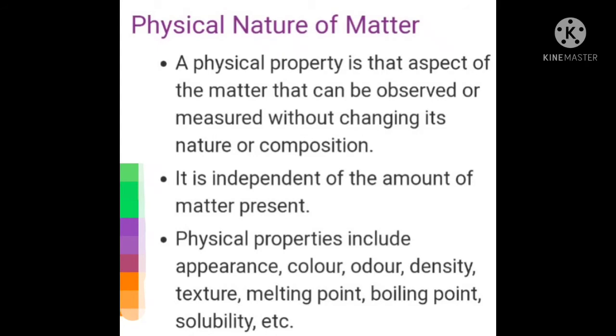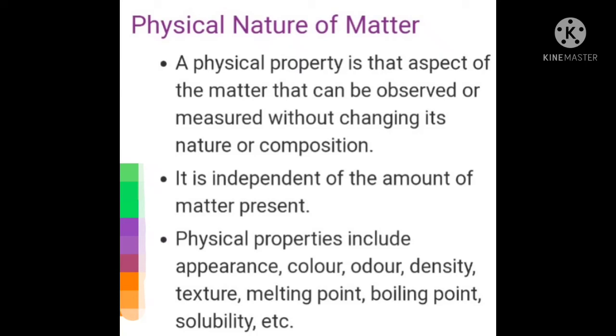Now let us see about the physical nature of matter. A physical property is that aspect of matter that can be observed or measured without changing its nature or composition.